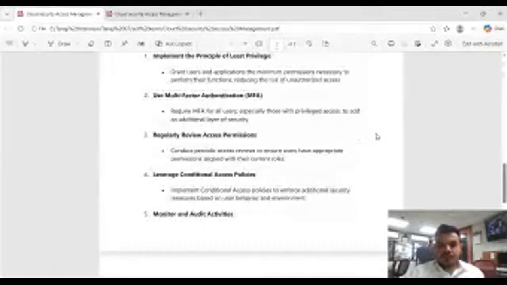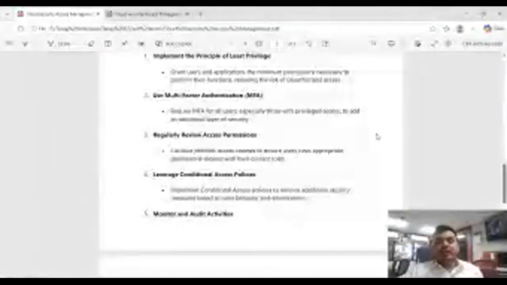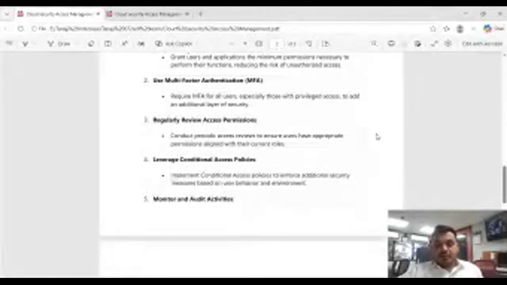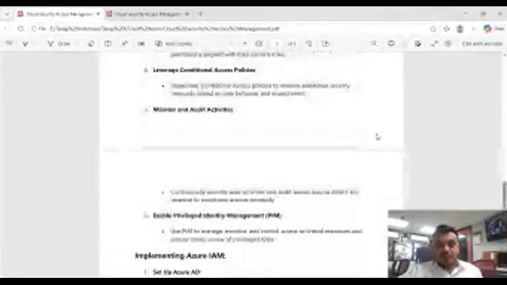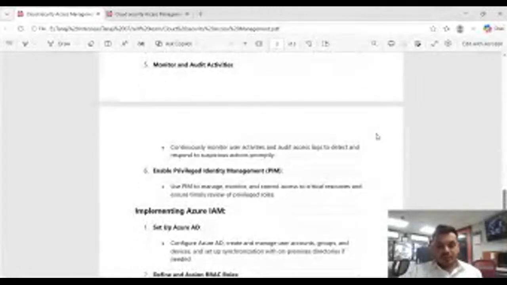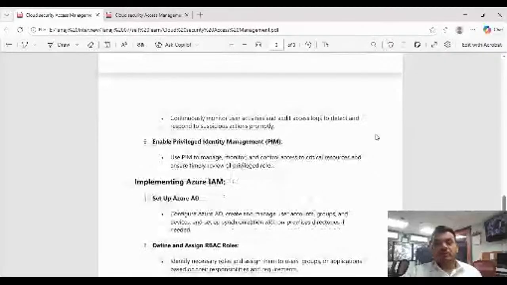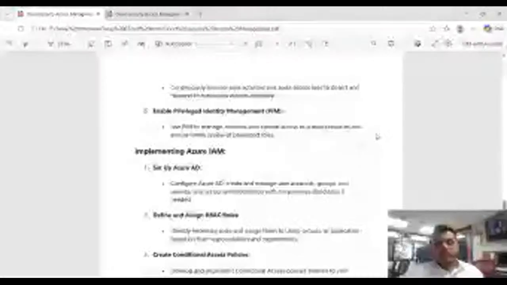Leverage conditional access policies to enforce additional security based on behavior and environment setup. Monitor the audit logs: as we already discussed, continuously monitor user activities in audit and sign-in logs and detect and respond.